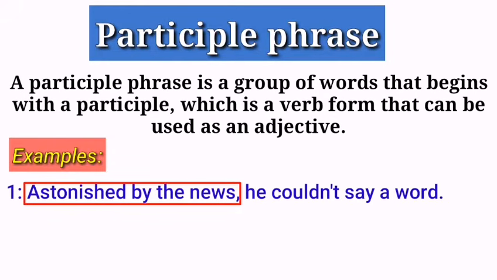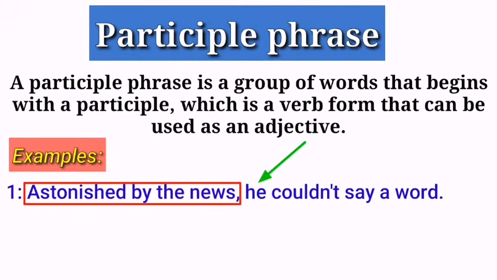The second point was that a participle phrase would start with a participle verb. So, you can see here in this example, the participle verb is astonished. And the last point was that a participle phrase would function as an adjective. So, here, this group of words functions as an adjective, because it modifies the subject, he. It means that the subject, he, was astonished by the news and then he couldn't say a word.